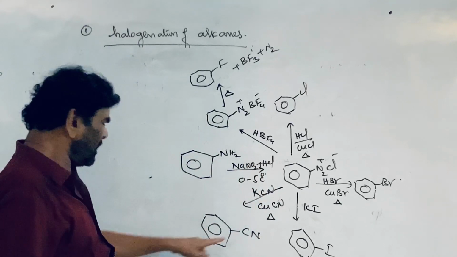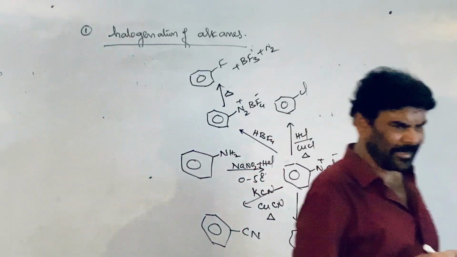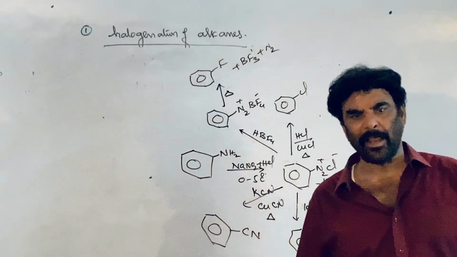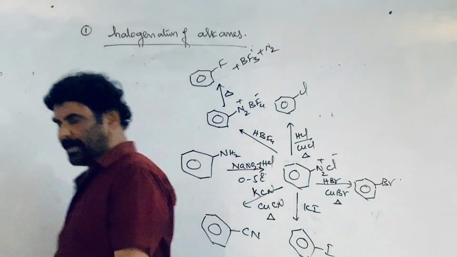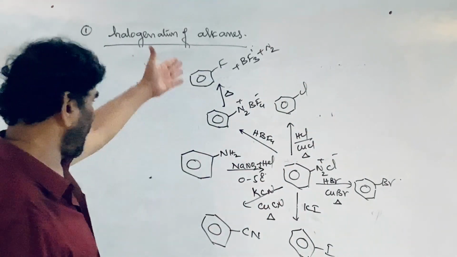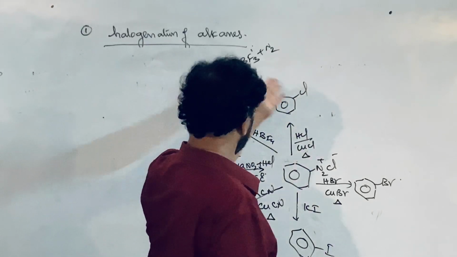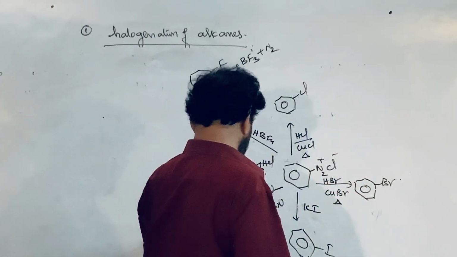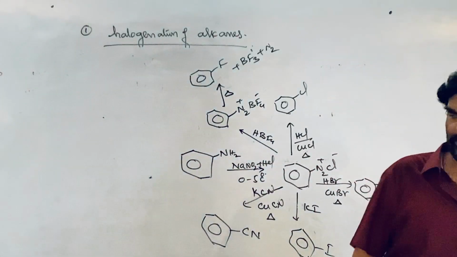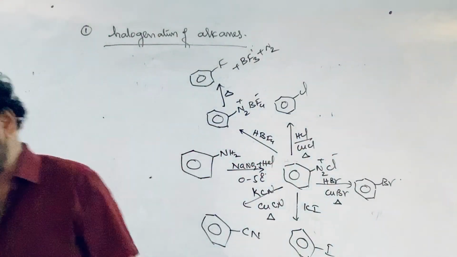Cyanide is introduced. See, why are you preparing the cyanide? Cyanide is considered a pseudo-halogen, pseudo-halide ion. That is the cyanide ion. Fluorine, chlorine, bromine, iodine are the halogens. CN is the pseudo-halogen; cyanogen is a pseudo-halogen.